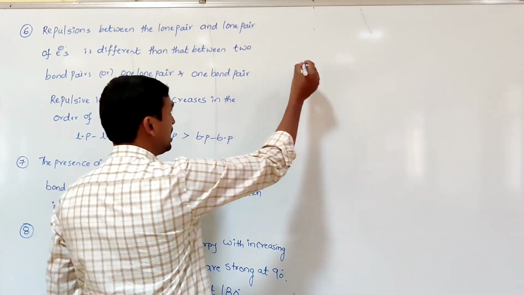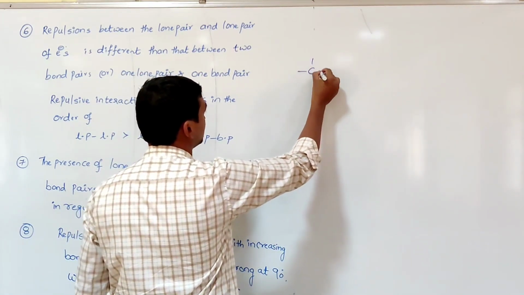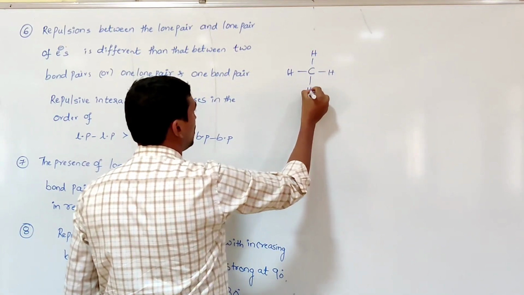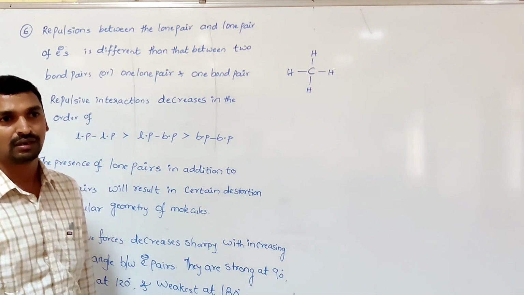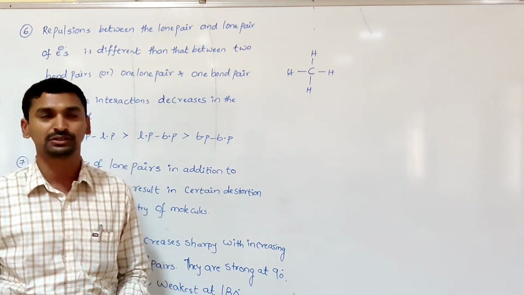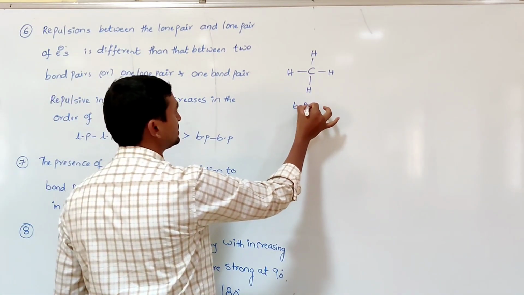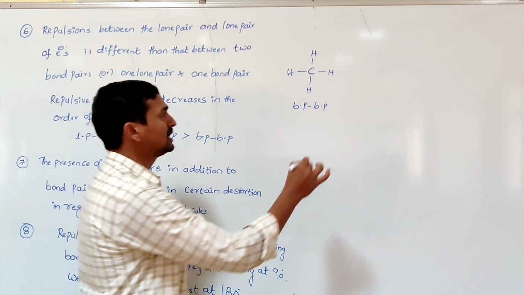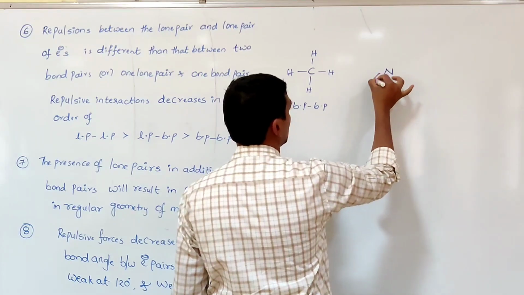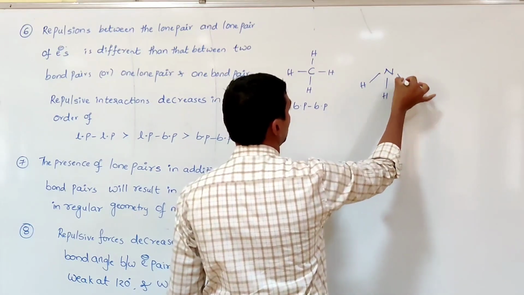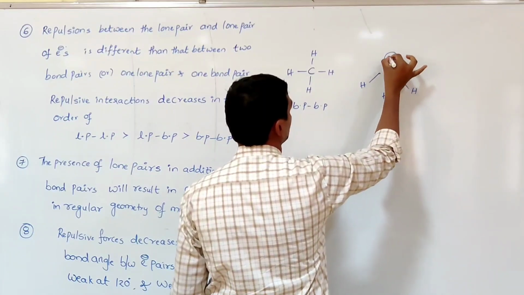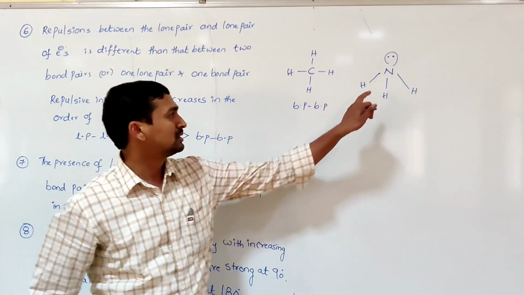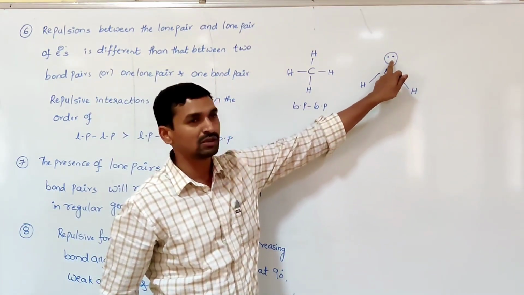Suppose in a molecule, for example methane, around the central atom the 4 electron pairs are all bond pairs, all the same type of electron pairs. So here only one kind of repulsion exists. What is that? Bond pair repulsion. Suppose in the case of the ammonia molecule, 4 electron pairs are present, but out of the 4 electron pairs, 3 are bond pairs and 1 is a lone pair.